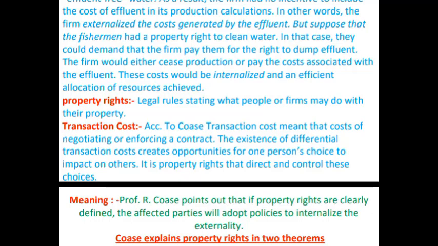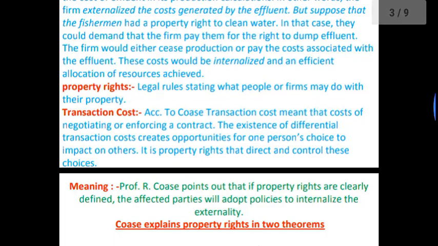That means it may be a bribe, money provided to the fishermen because they are affected by these activities. So this cost would be internalized and efficient allocation of resources achieved.